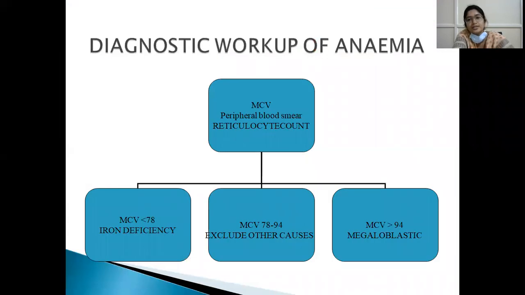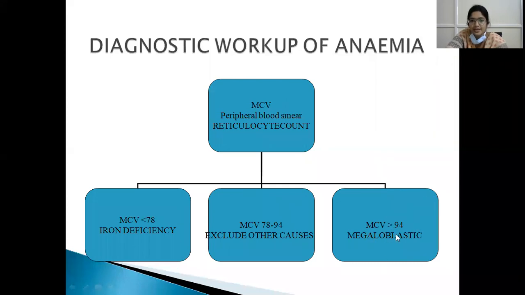So how do we work up for anemia? The diagnostic workup mainly includes red blood cell indices, peripheral blood smear, and reticulocyte count. Mean corpuscular volume is usually altered. It is different for different anemias. If mean corpuscular volume is low, it is usually iron deficiency anemia, that is microcytic anemia. And if mean corpuscular volume is more than 94, that is megaloblastic anemia.